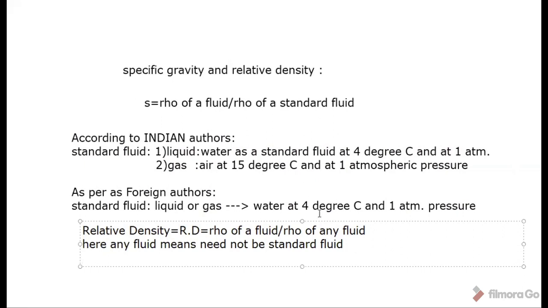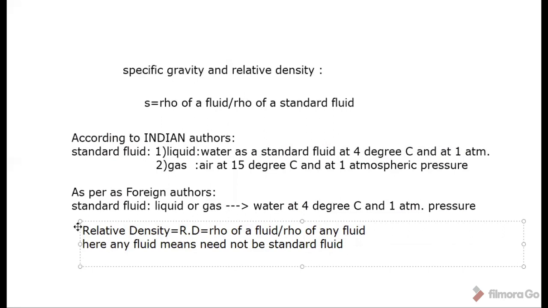I'm telling again: if you are going to compare the density of a fluid with respect to the density of a standard fluid, then that is called specific gravity. But if you are going to compare the density of a fluid with respect to the density of any other fluid, then that is called relative density.